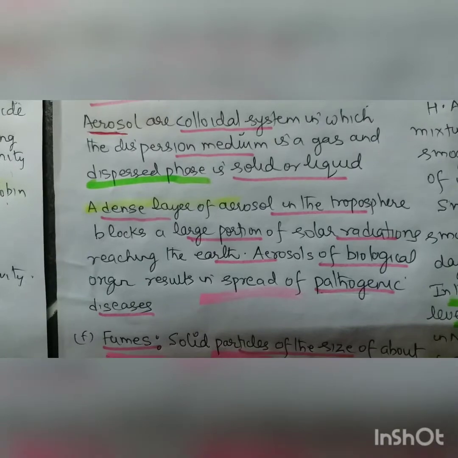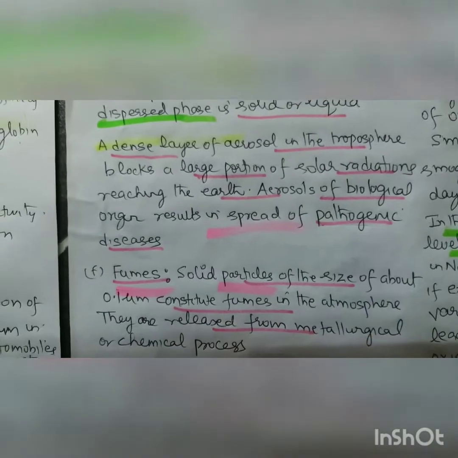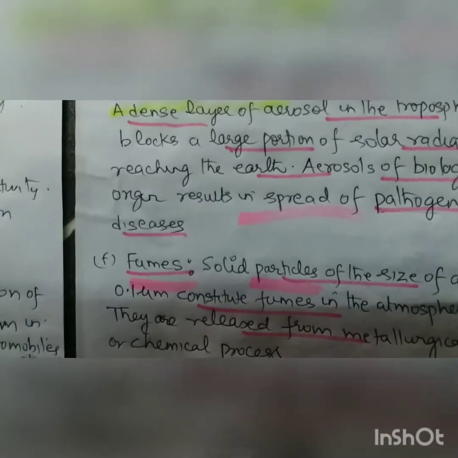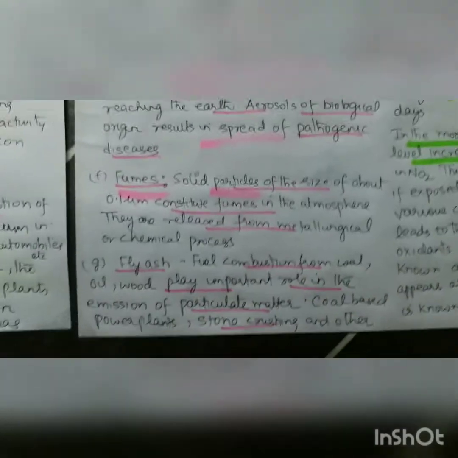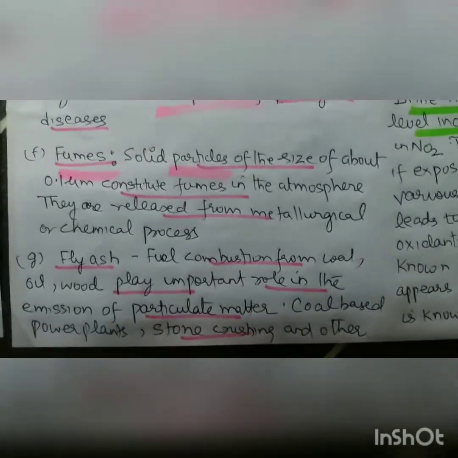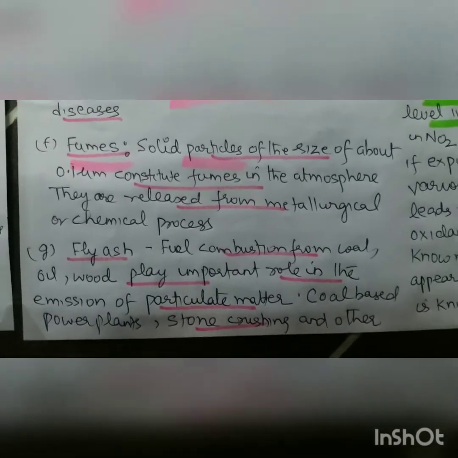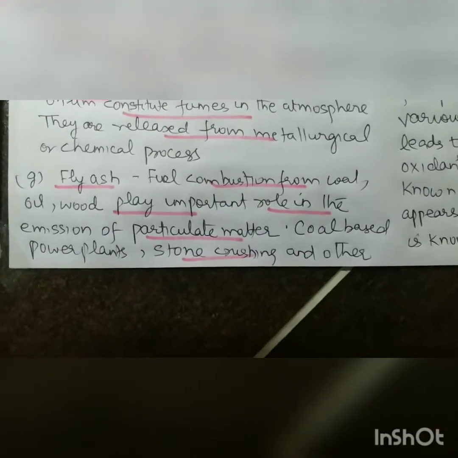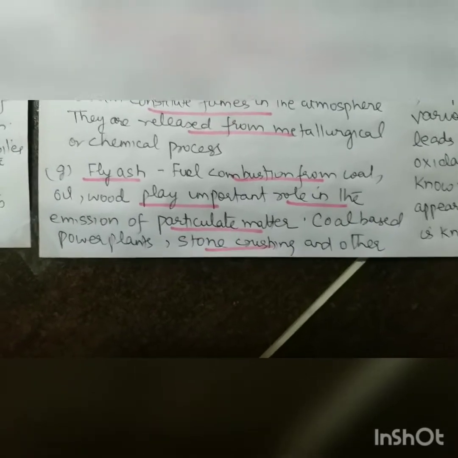Dense layer of aerosols in the troposphere blocks a large portion of solar radiation from reaching the earth, and aerosols of biological origin spread pathogenic disease. Not only will it reduce the photosynthesis, but it will also act as a pathogen carrier and cause disease. Then we have the fumes, the solid particles of size of about 0.1 μm, this question also comes, constitute fumes in the atmosphere. They are released from the metallurgical or chemical process. Fly ash, it is from fuel combustion of coal, oil, wood, and plays an important role in emission of particulate matter.